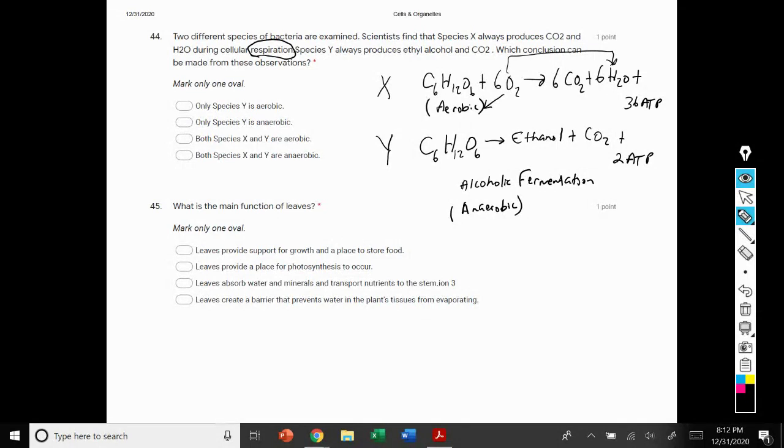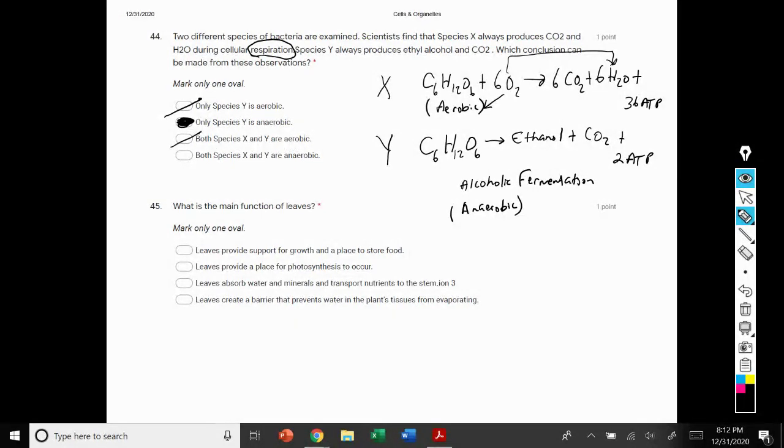So species Y is not aerobic, species Y is anaerobic. Option 2, only species Y is anaerobic. That is true. Option 3, both species X and Y are aerobic.